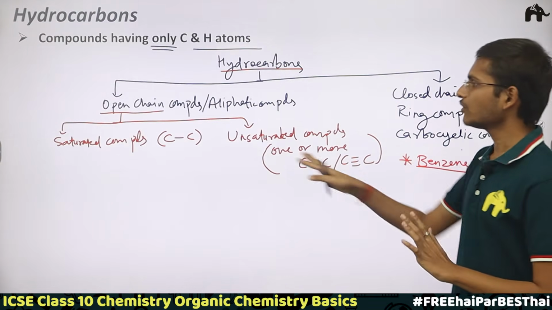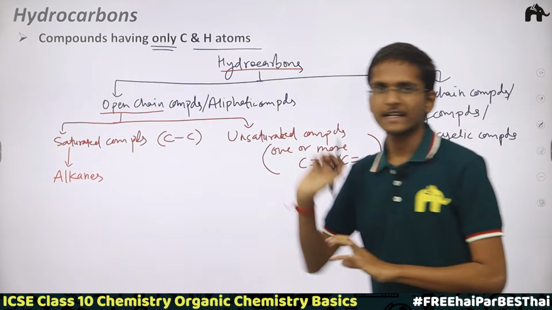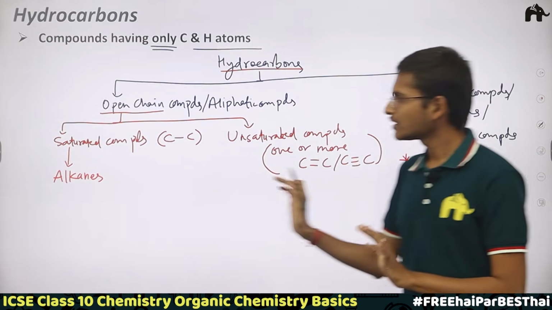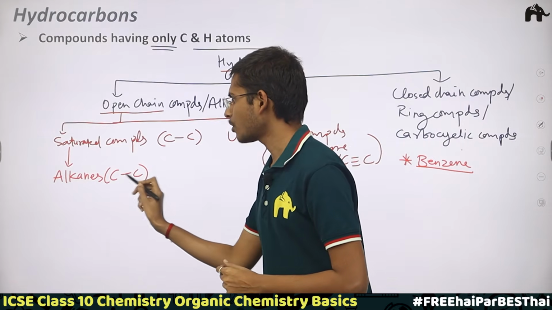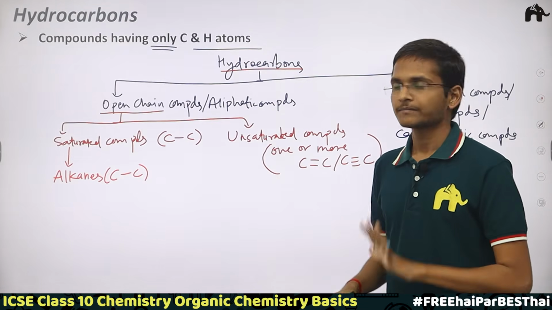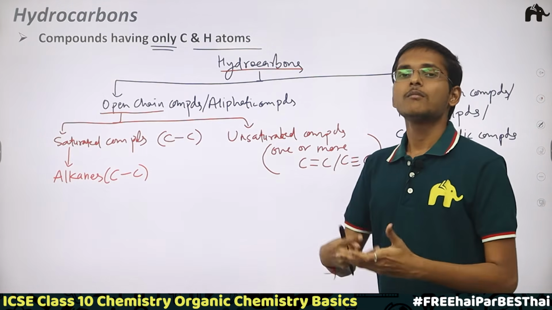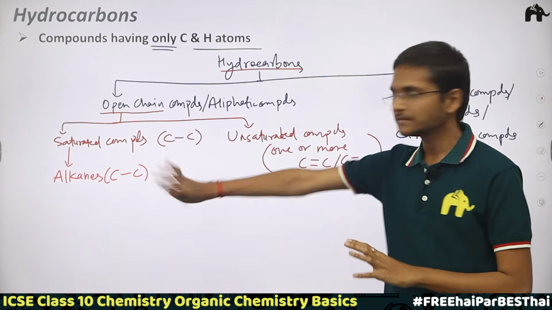Clear? Now further, saturated compounds are alkanes, simply alkanes. In alkanes there is always a single bond between the carbon atoms. You won't find any double bond or triple bond between the carbon atoms in alkanes. Those are not alkanes then.